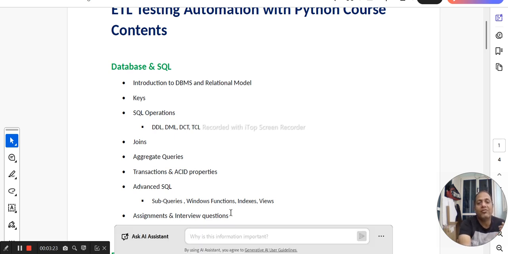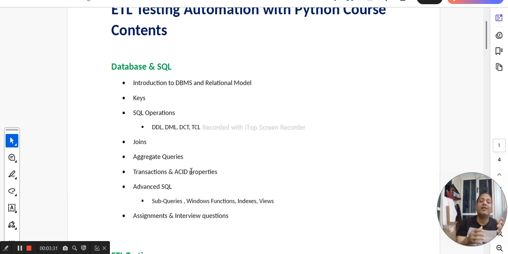There are also some advanced topics, where we are going to talk about window functions, views, indexes, and transactions and ACID properties, which are part of transactions. At the same time, we are going to start from absolute scratch, so people who have never experienced or never knew SQL are also very comfortable. It also adds value for people who have a good amount of experience, let's say 15, 16, 20 years, because they will also be learning something new as part of it.